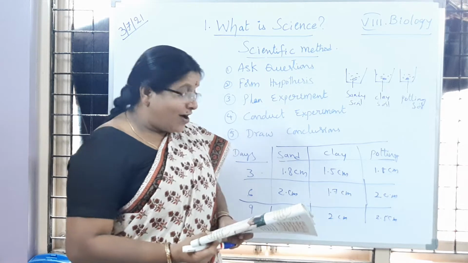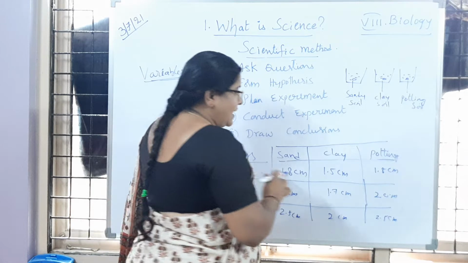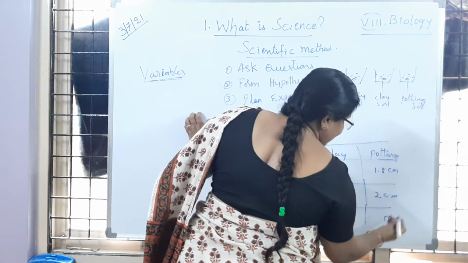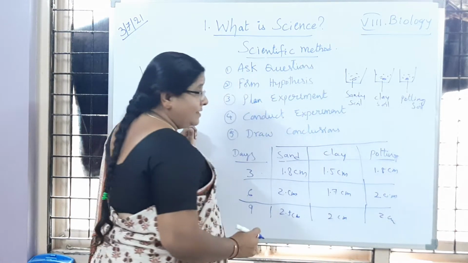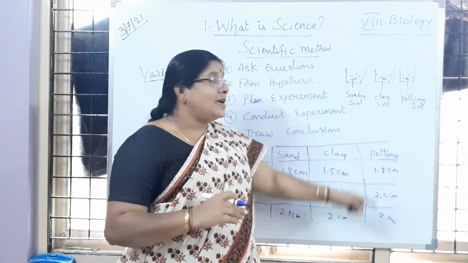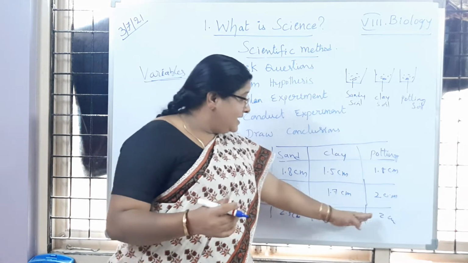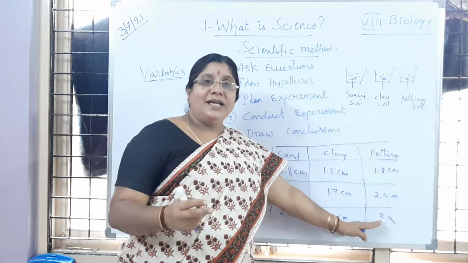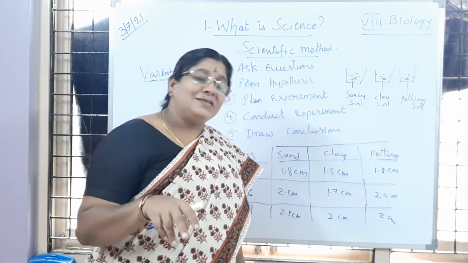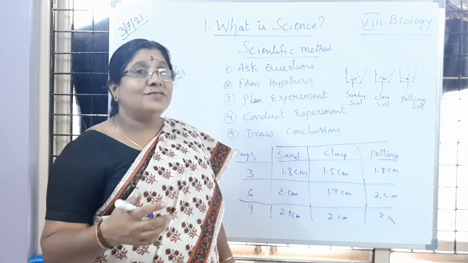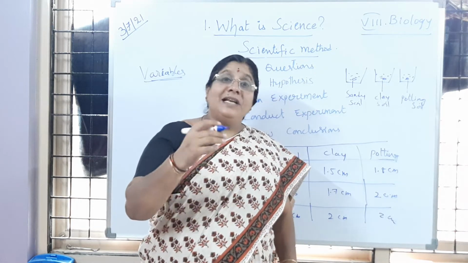Suppose the plant is not growing to a good height, so here he got less height, 2 centimeters only, like that. Then he thought that potting soil is best for sprouting bean seeds, but its height is less only. Then what he thought: oh, my hypothesis was correct. If your hypothesis was not correct, what do you have to do? Again you have to start the experiment, until you get the answer.